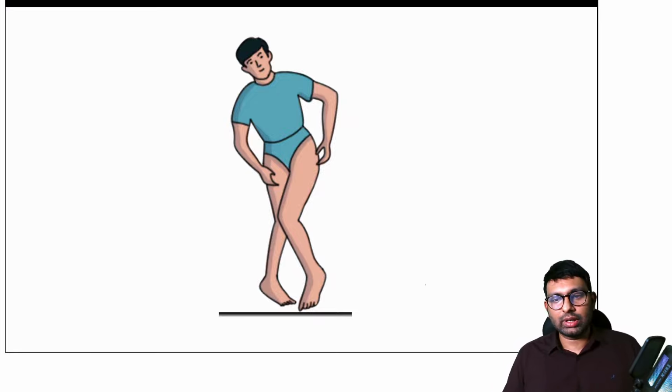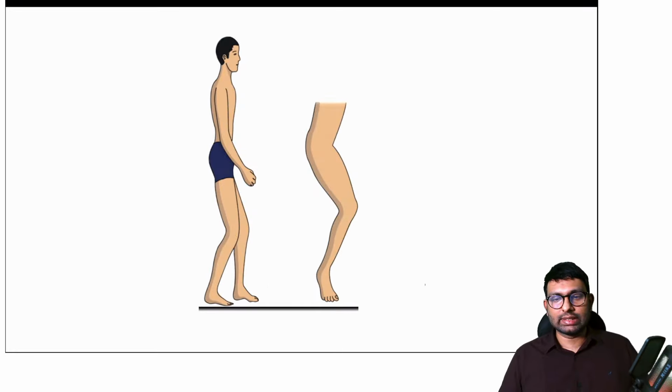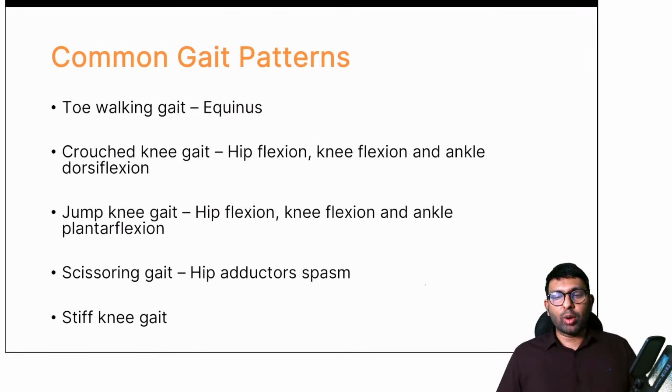Hemiplegic gait. Okay, any other gaits? Okay, so let's discuss those. So see here, this is the gait where toe walking is seen. So common gait patterns are toe walking gait, which is when there is equinus, and crouched knee gait, also called crouched tiger gait, where hip flexion, knee flexion, and ankle dorsiflexion is there.